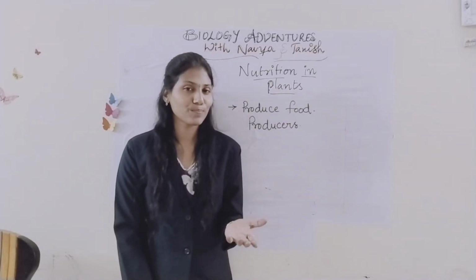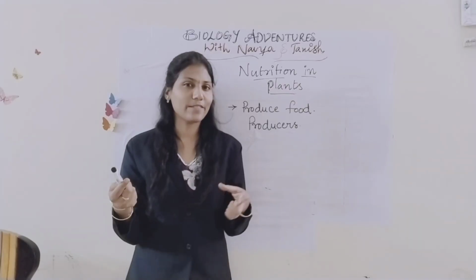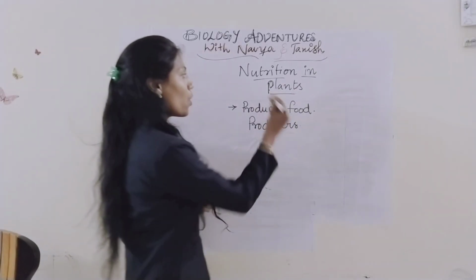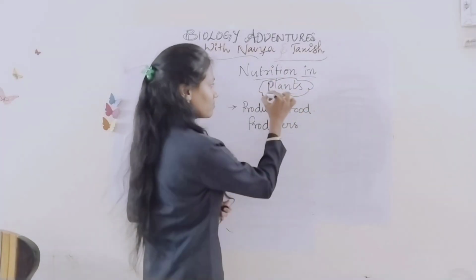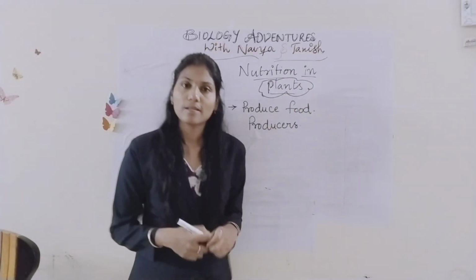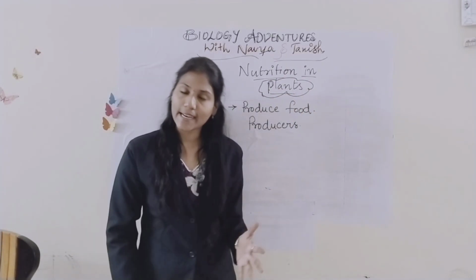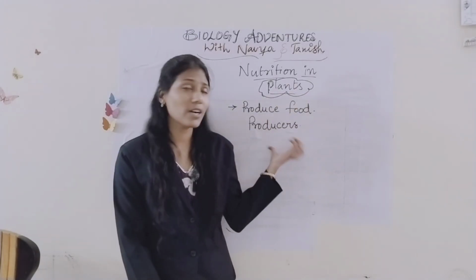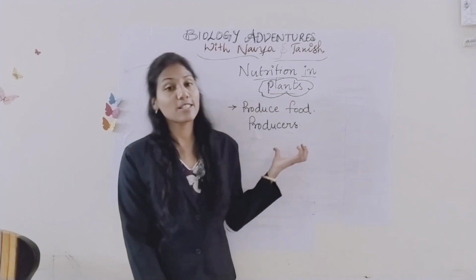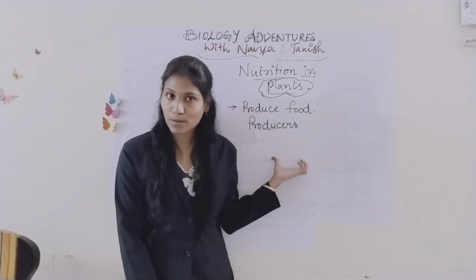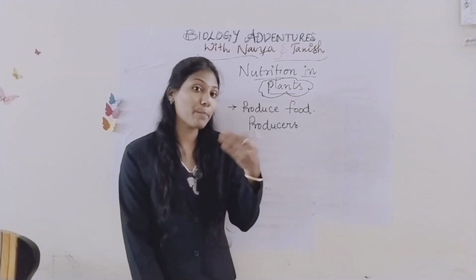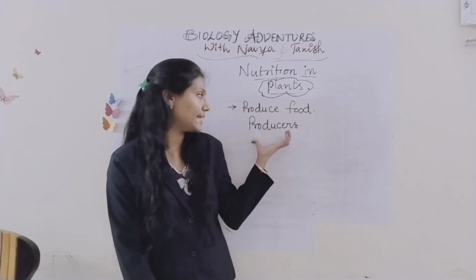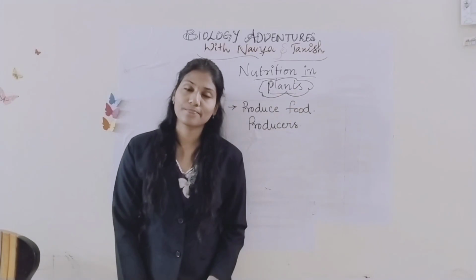Do you know how? All living organisms depend on what? On plants, right? Yes, directly or indirectly we are depending on the plants, so they are the first food makers on the earth. So what do they produce? They produce food. That's why we call plants producers.